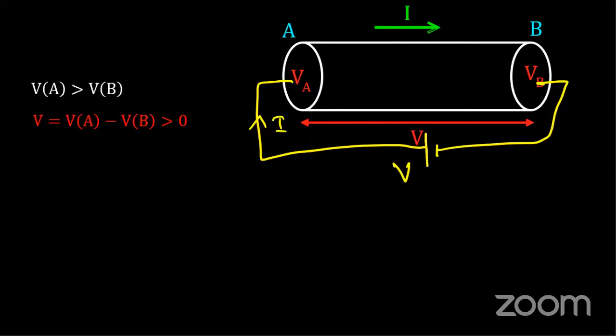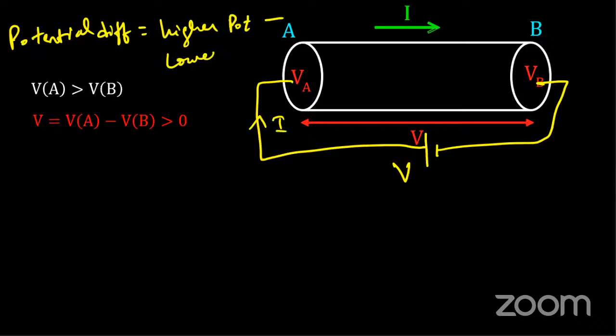What is the potential difference? It is nothing but the higher potential minus the lower potential. So it's a difference between higher potential and lower potential.